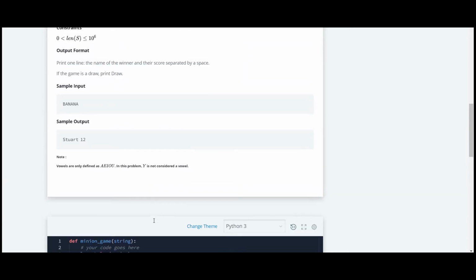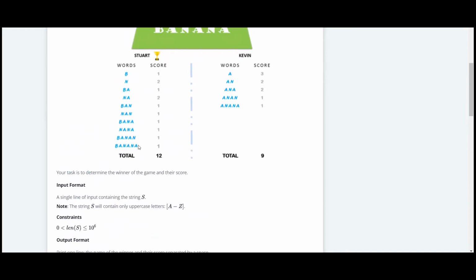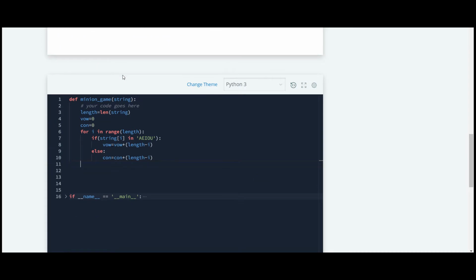And now we'll check the winner. If the number of words starting from consonants is greater than the number of words starting from vowels, then Stuart will be the winner. So I'll just write that condition using if.